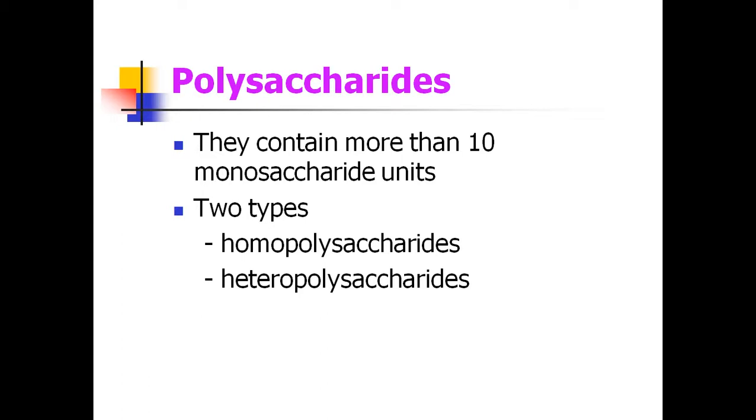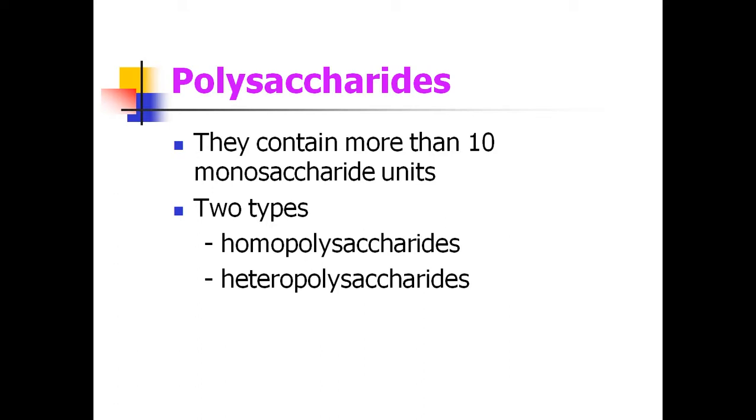Polysaccharides contain more than 10 monosaccharide units in their structure. Polysaccharides are classified into two types: homopolysaccharides and heteropolysaccharides.